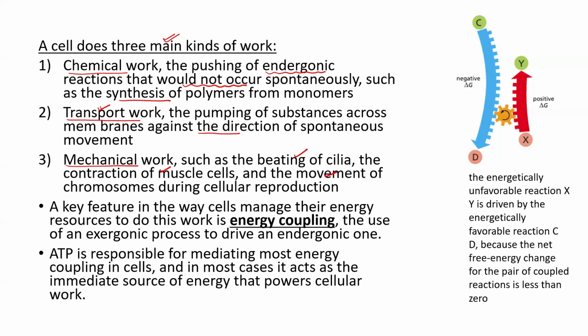So the cell manages its energy resources by energy coupling. What they do is couple the exergonic process with the endergonic process. For example, you can see here, this is the formation of X to Y. Is it clear? This is energetically unfavorable because it requires input of energy. Positive delta G means we have to give energy. Free energy is positive means it requires energy. So X to Y is an energetically unfavorable reaction.